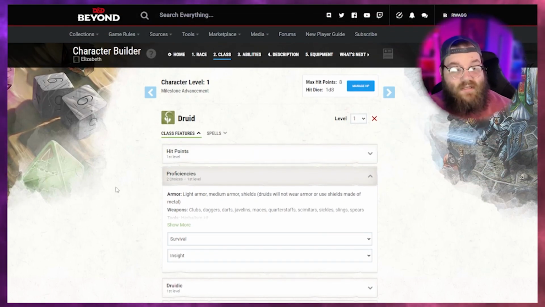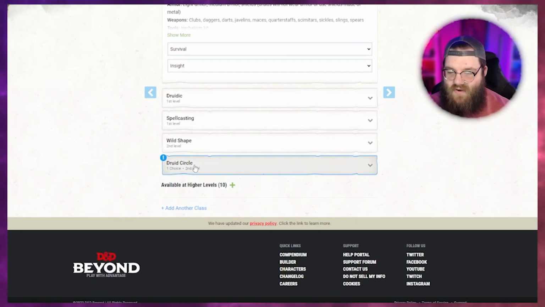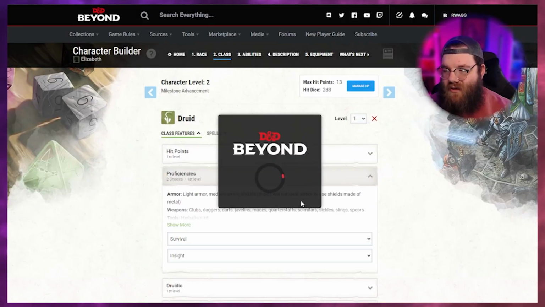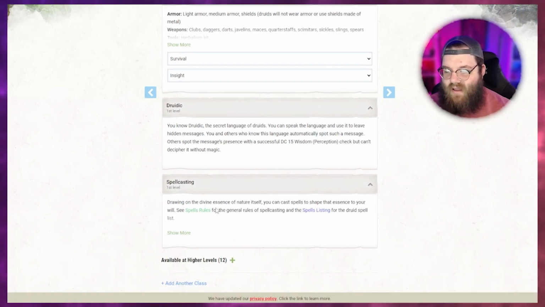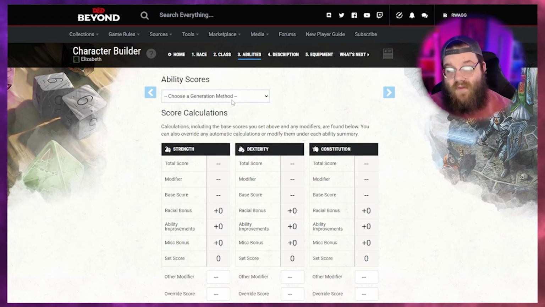Okay, we're going to start this character at level 1, but if your character does level up on the character page, you can easily go to level and hit 2 and you'll get your new feature there. Okay, but we're starting at level 1. Okay, level 1, we got all that stuff picked out. We got druidic and we have spellcasting. Okie dokie. So then we move to abilities.